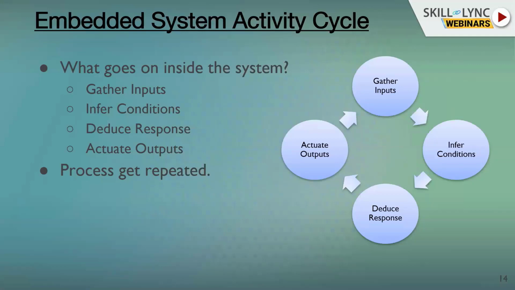So the system first gathers its inputs. Based on inputs, it will infer some conditions, right? Based on the conditions, it will deduce some responses. And once the responses are deduced, it will actuate some outputs and it'll go back to doing the same thing over and over again. So a central concept in embedded systems is this loop that goes on.